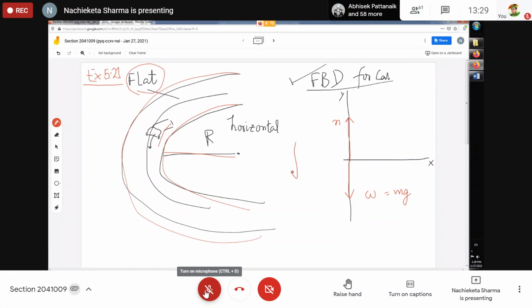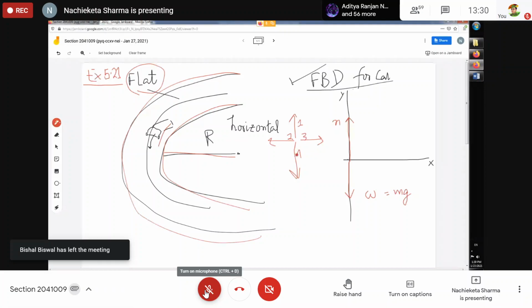One is like this, another is like this, another like this. Radially inward. I am just numbering, and you will tell me 1, 2, 3, 4. Which force will I take? Number 3. I will take 3.